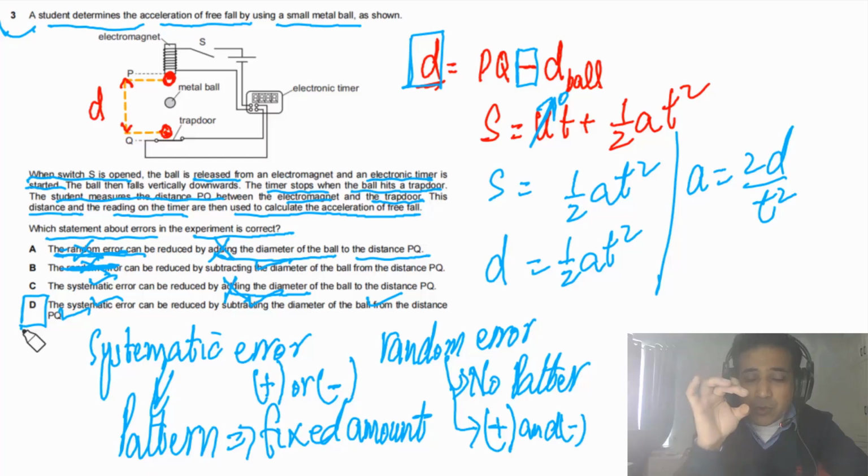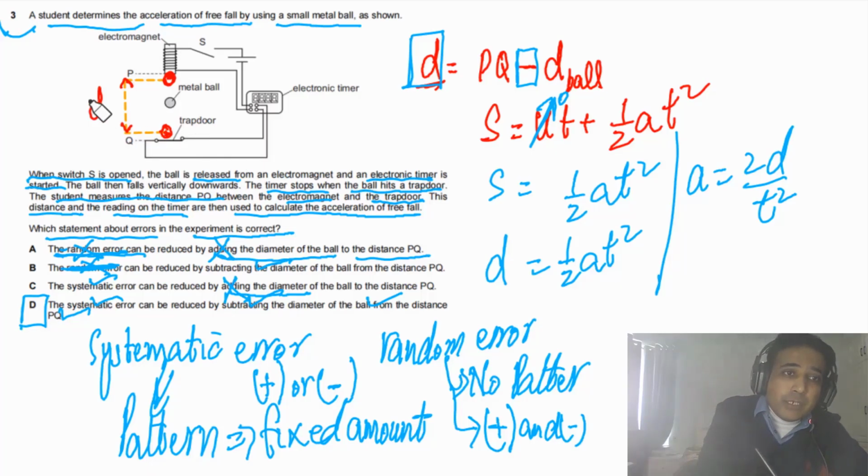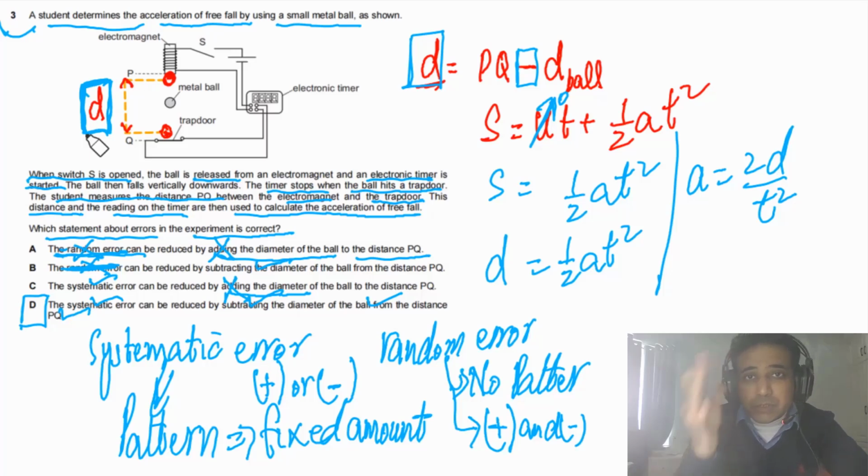The timer has recorded the time when the ball has traveled this distance. So this is the distance we need to use in the formula to calculate the value of a. Very nice thing. Physics is about understanding, so your mind should be open.